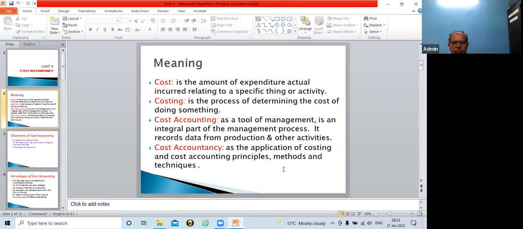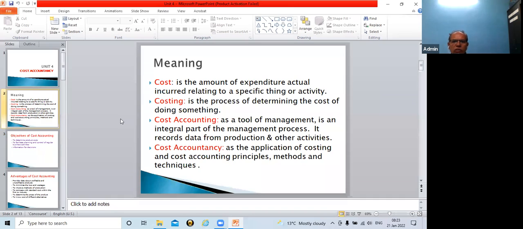But in cost accounting, there is innovation. It is innovative, and again, it is a creative job, whereas financial accounting is not a creative job. We can say it is a mechanical job, a mechanical process, and one has to follow it.